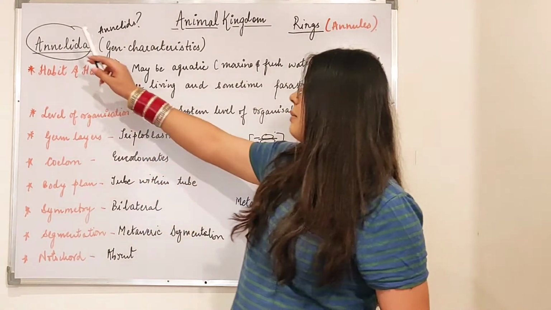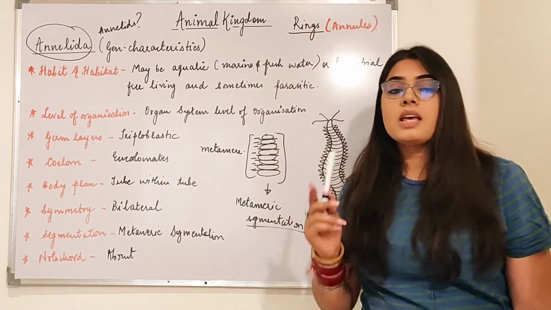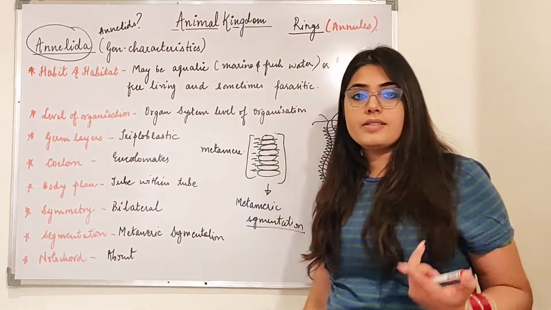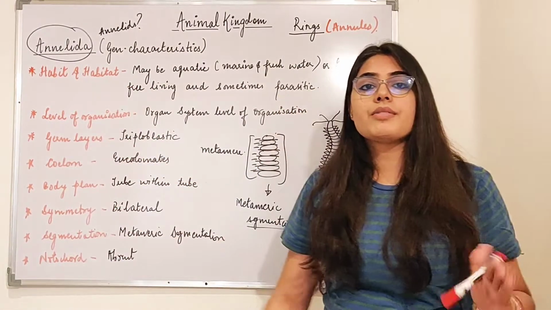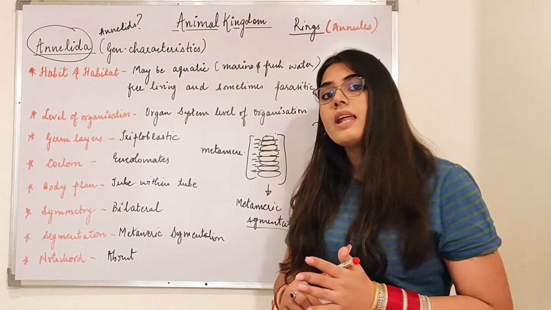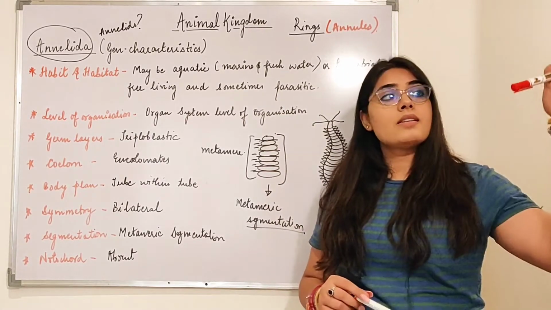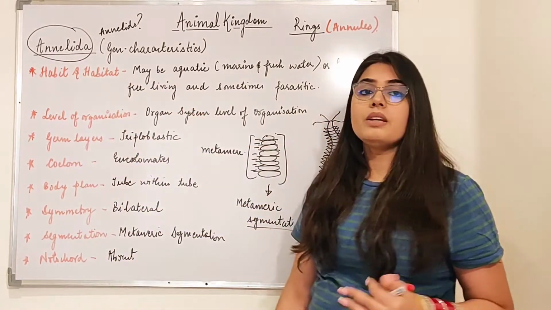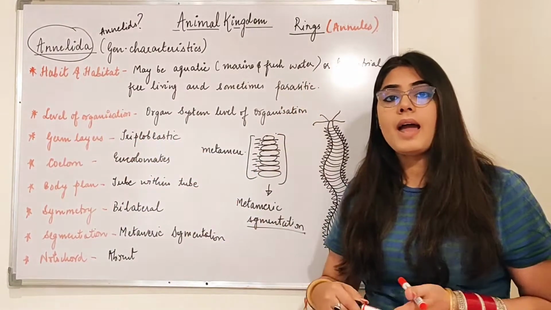Okay. So in the phylum Annelida, what is present? Rings are present, called annules. That is the reason they are given this name Annelida or Annelids. Now beta, in this video, we will be covering the general characteristics of this phylum. We had studied that there is a common sequence which will be followed, and the same sequence we are following here as well. So first we will be studying the habit and habitat.